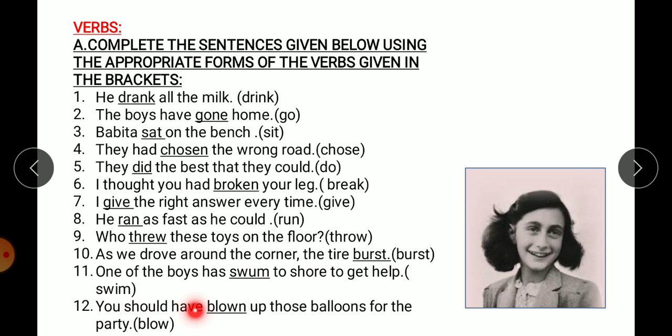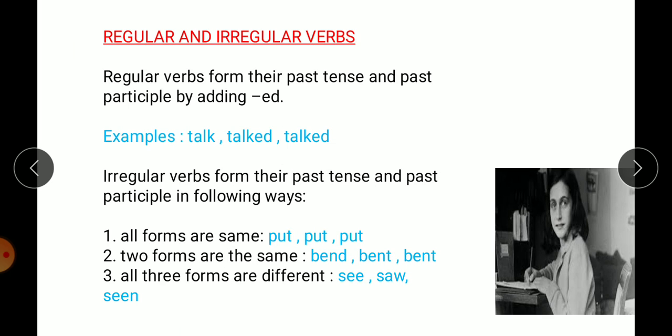You should have blown. With have, third form, blown. Blow, blew, blown. So we'll be using the third form. Blown up those balloons for the party. Right? Now next is regular and irregular verbs.